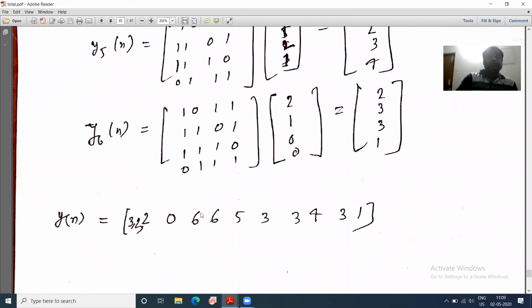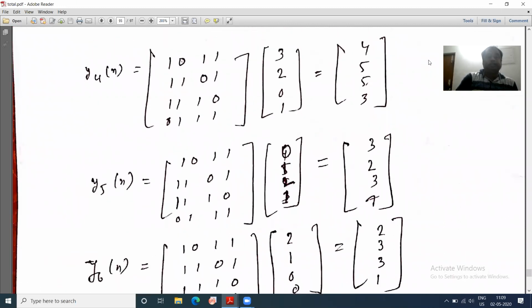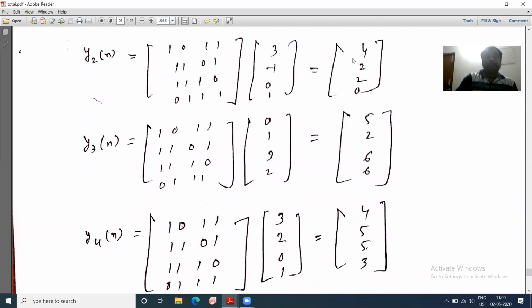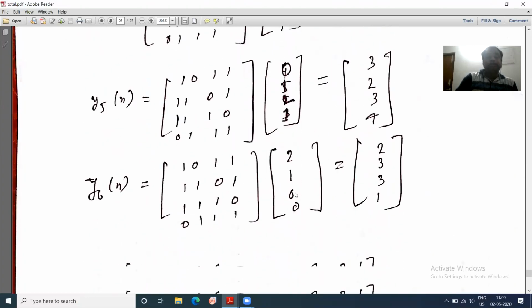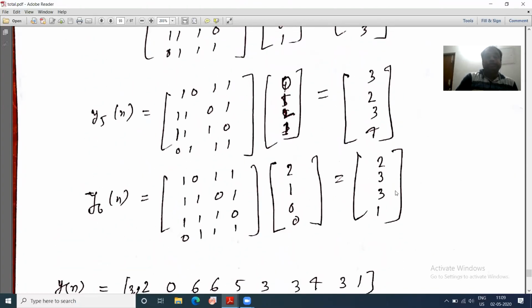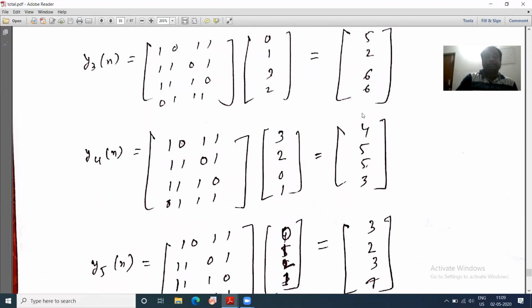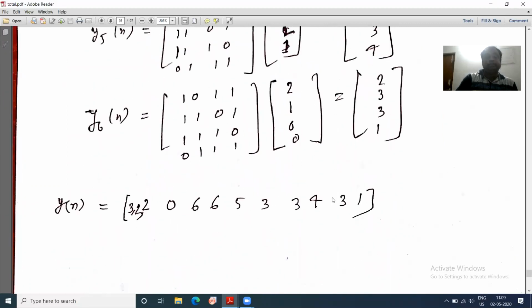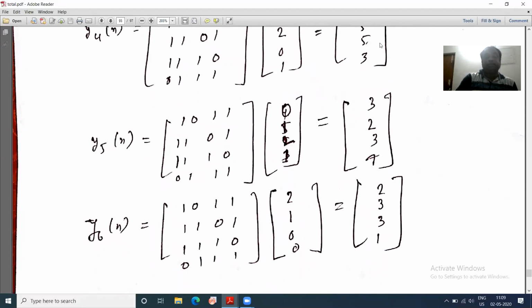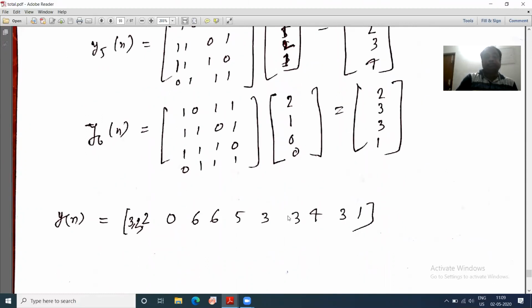See here, 3, 2 is the first element. Then again, you have to discard these 2 elements, so this will be 2, 0. I have written 2, 0. Then you have to write 6, 6 for y3. I have written 6, 6. Then y4, that is 5, 3. I have written 5, 3.